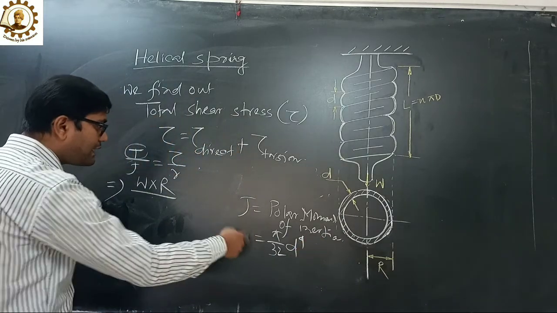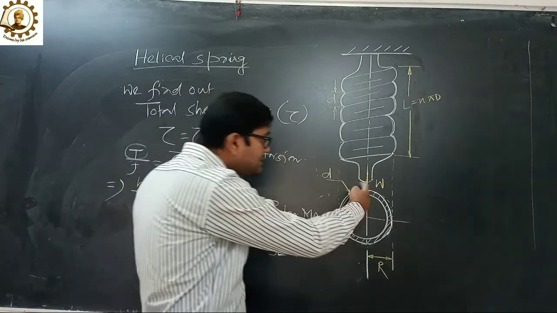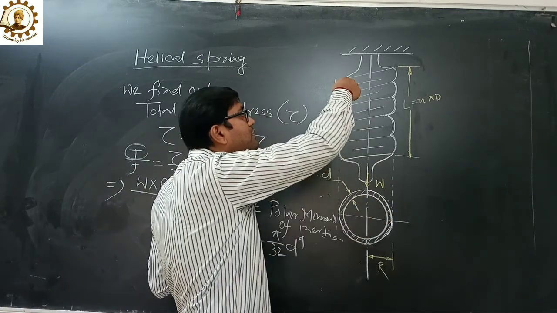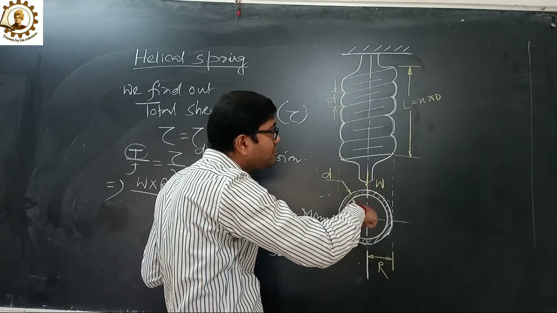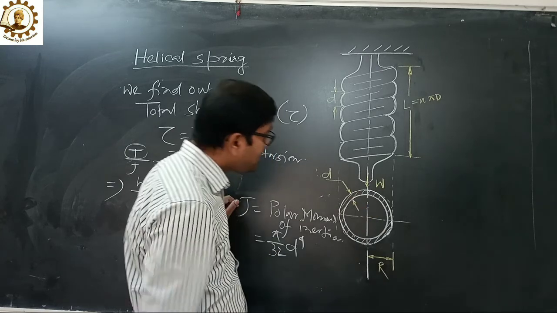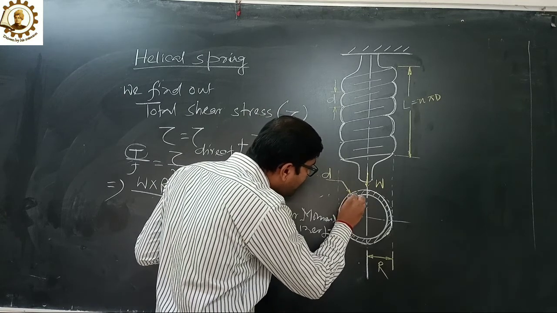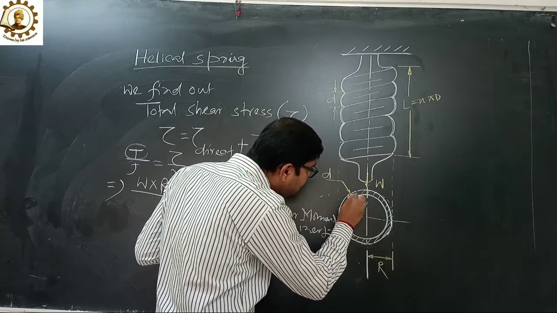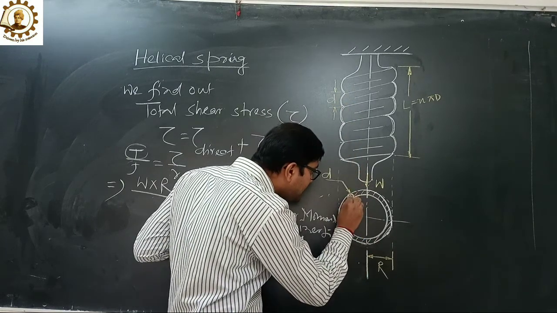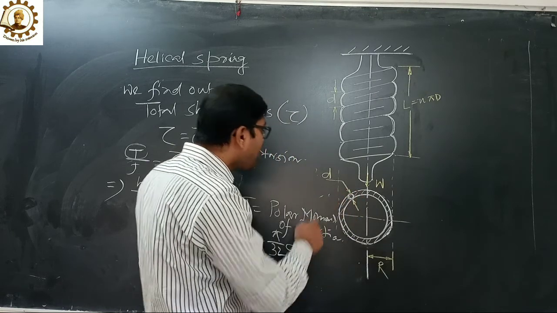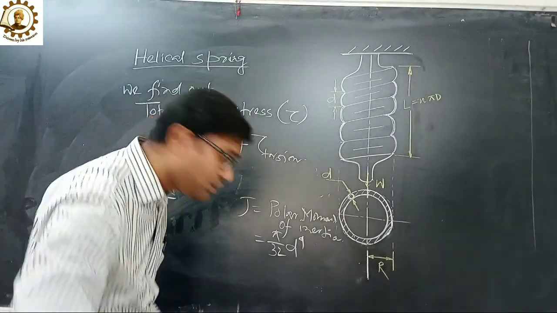Why is it pi upon 32 d to the power 4? Because this is circular in cross section. If we consider the top view, we can see that circular section, and this is the wire diameter. Because the material with which we have made the whole spring has diameter small d, that is the wire diameter.